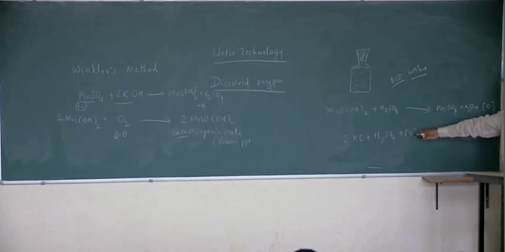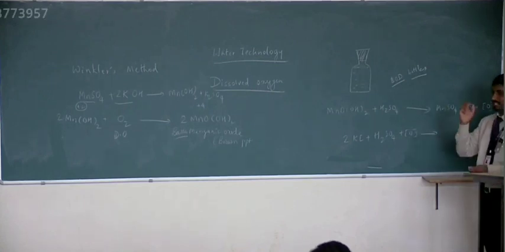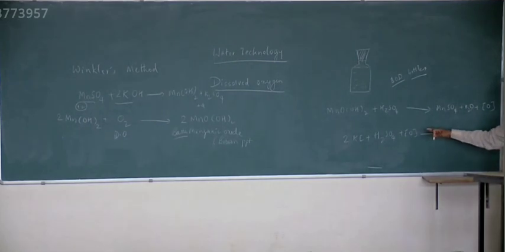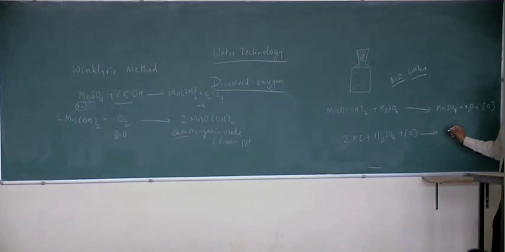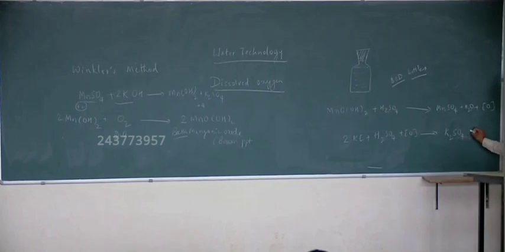Iodometric titration it is afterwards, like your copper in brass experiment. After adding sulfuric acid, we shake it. What happens? Iodine liberation starts. You get K2SO4 plus H2O plus iodine is liberated.